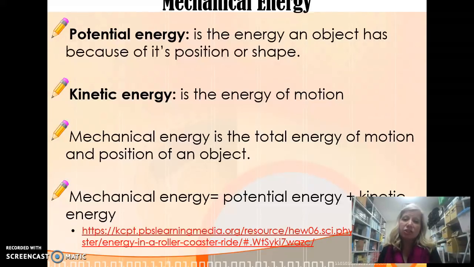Then we have kinetic energy, which is the energy of motion, meaning that energy is being used right then and there. When it is being used, not just storing, but it's being used, we call that kinetic energy. And I'm going to show you an example of that in just a minute. As you can see, when you take the two of them together, that creates mechanical energy. Mechanical energy is the total energy of motion and position of an object. So it's kind of like potential energy plus kinetic energy equals mechanical energy.